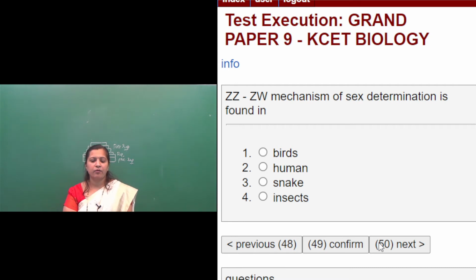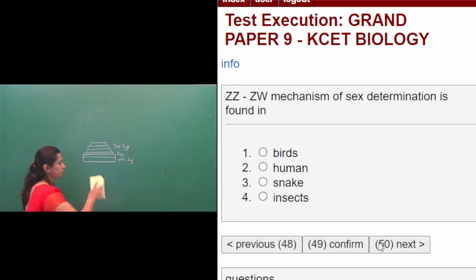ZZ-ZW mechanism of sex determination is found in: first option birds, second one human, third one snake, fourth option insects. ZZ-ZW mechanism, sex determination. You know the different types of sex determination mechanisms, no?